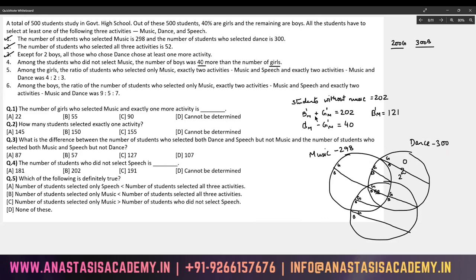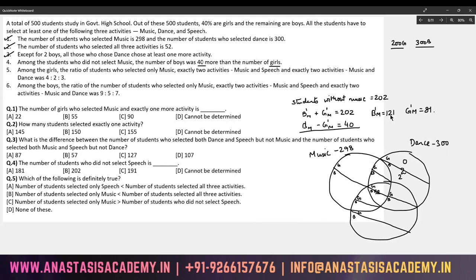Boys without music will turn out to be 121. No, I think I made a mistake. Let me solve: 242 divided by two, yes, 121. Boys without music will turn out to be 121. And therefore, girls without music will turn out to be 202 minus 121, so 81. There are 81 girls who have not taken music, and there are 121 boys who have not taken music.